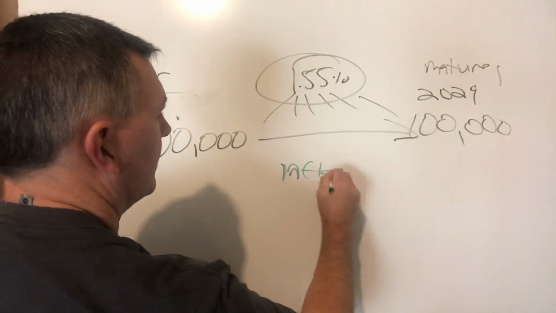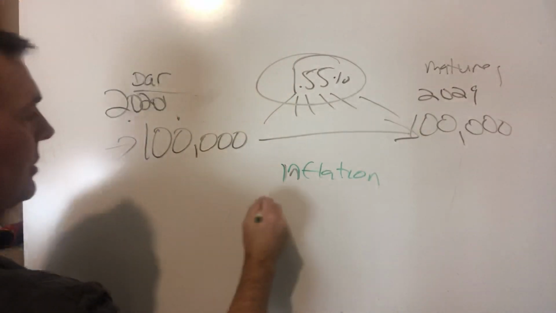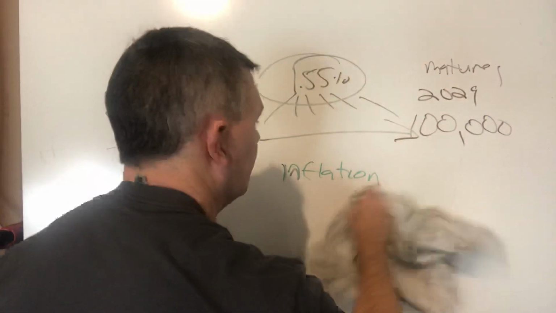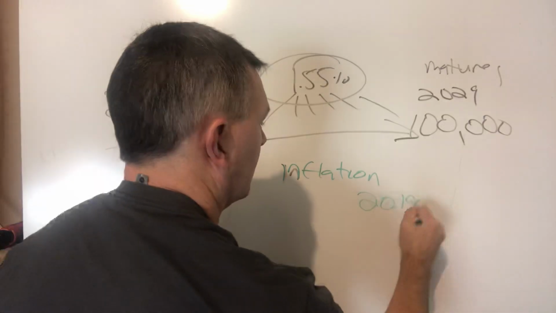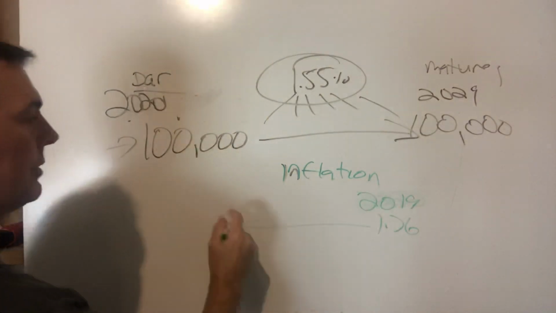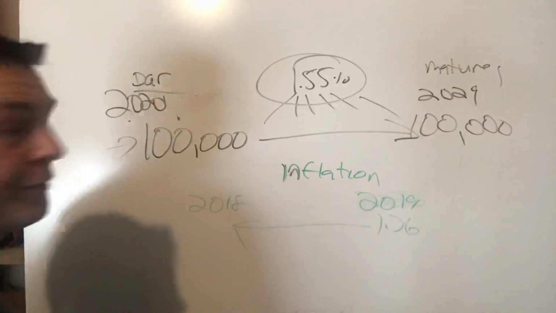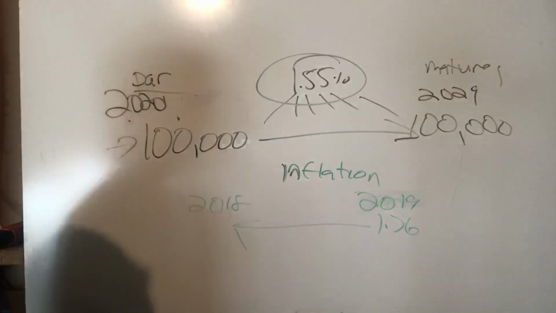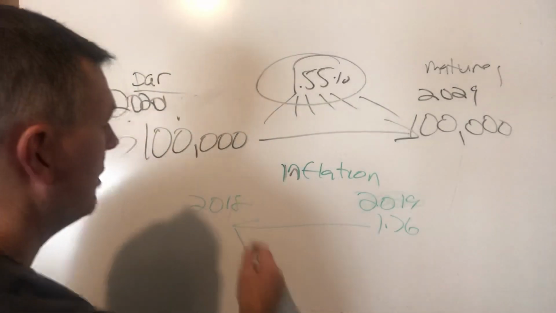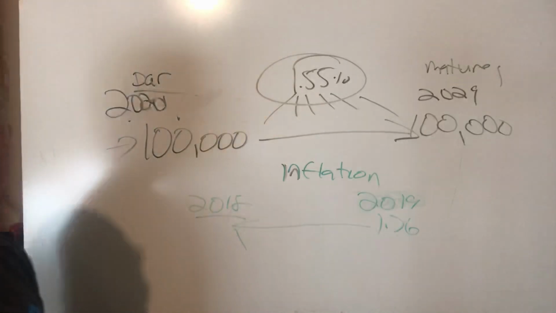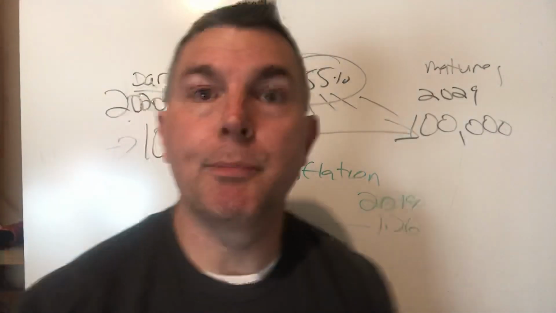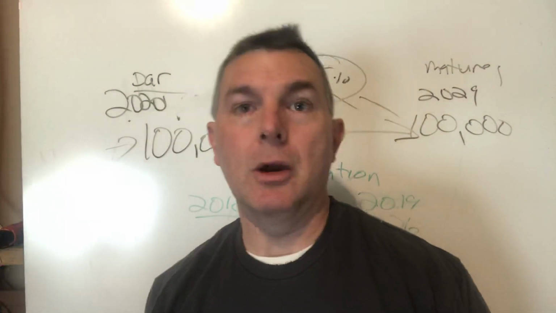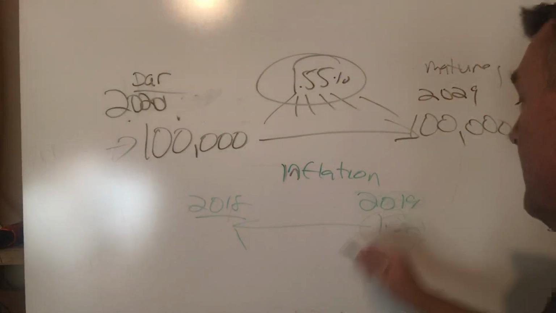Inflation, on the other hand, is 2020. Actually, that's not true. It's 2019, 1.76, but it's looking backwards from 2018. So that inflation number is what has happened, I guess, from 2018 to 2019, all right? Inflation looks behind to see what happened over the course of the last 12 months. Over the last 12 months, the inflation rate was 1.76.